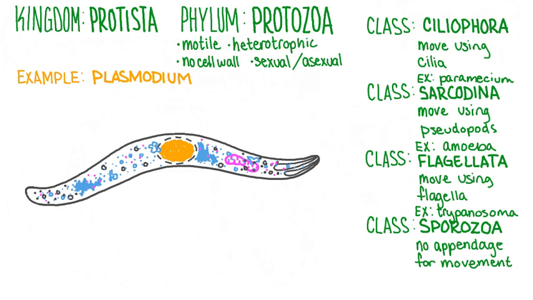Sporozoans do not have any special appendage that they use for movement. Plasmodium is a parasite transmitted by mosquitoes that causes malaria. Before we try our practice question, let's look at one more phylum of protists.